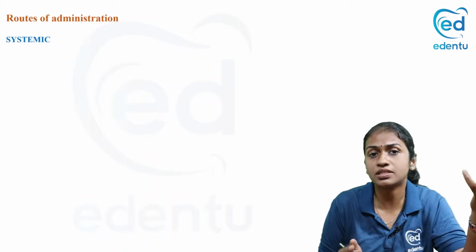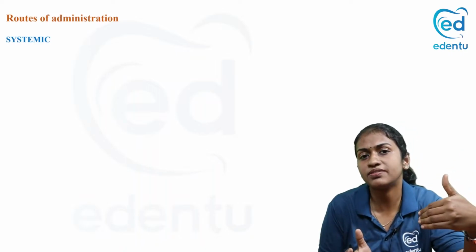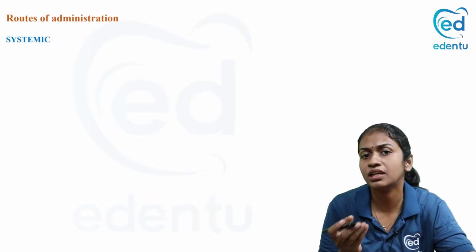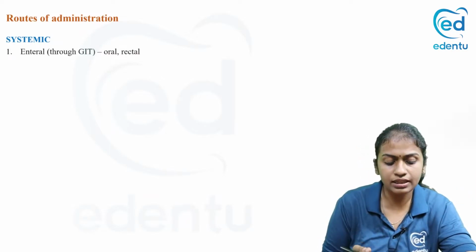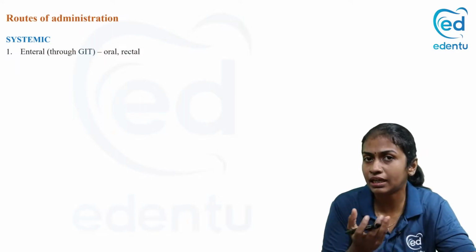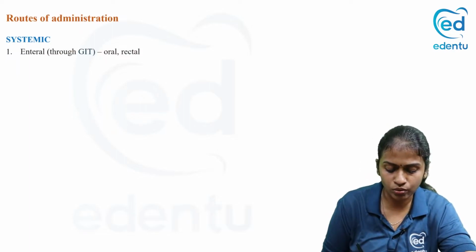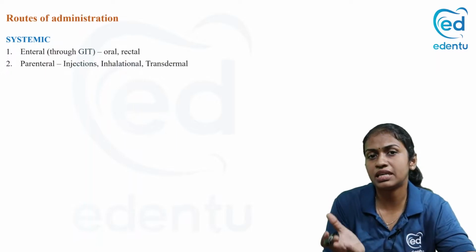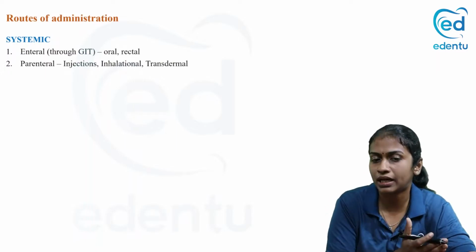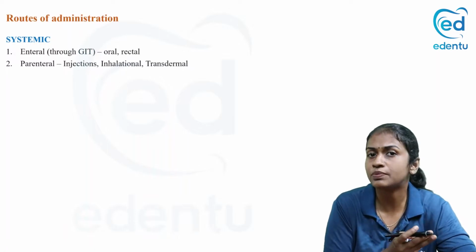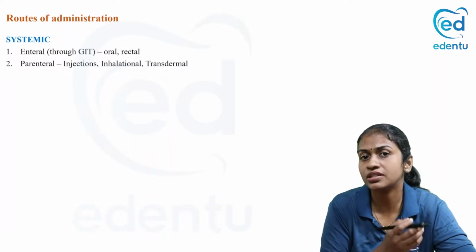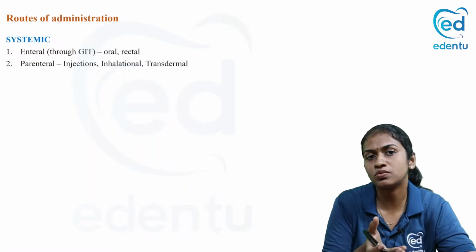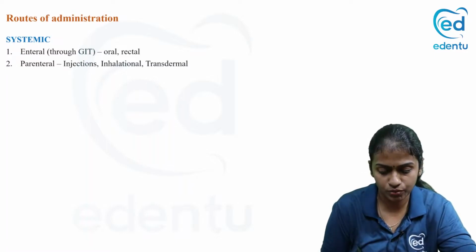Then we have systemic routes. Systemic routes are divided into enteral and parenteral. The word meaning of enteral is GIT, so anything through the GIT will come under the enteral route. That is, your oral route and rectal route come under the enteral route. Parenteral means anything outside the GIT, which can be different types of injections, inhalations, or transdermal and even transmucosal absorption.